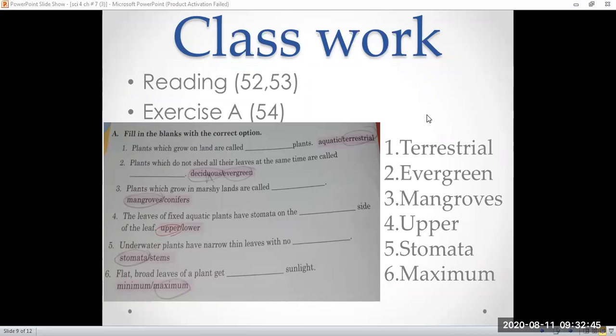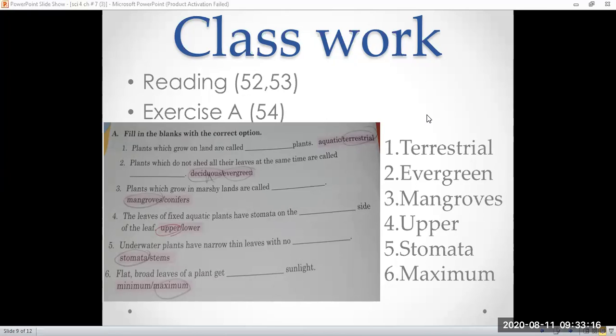Aquatic plants float or are submerged in water. Non-green plants like mushroom and toadstool absorb food from dead remains of living things. If they grow on other plants, they are epiphytes. New words, terrestrial plants.